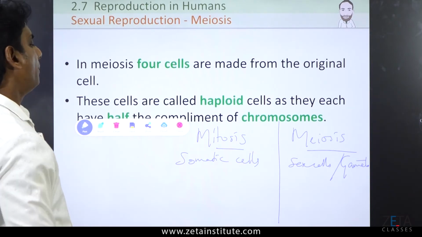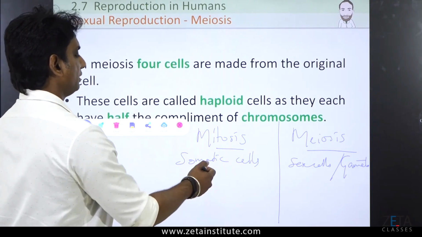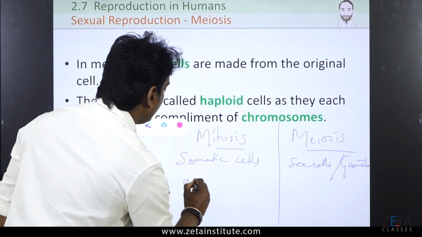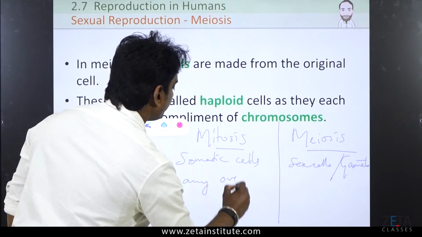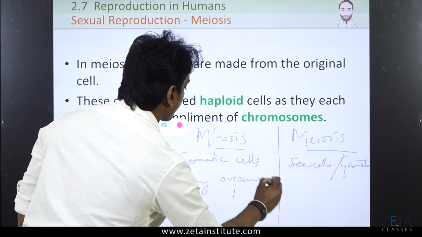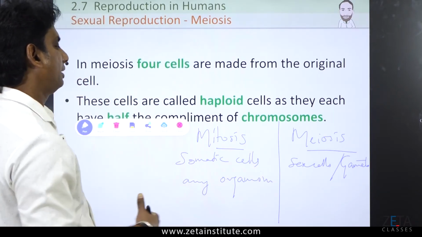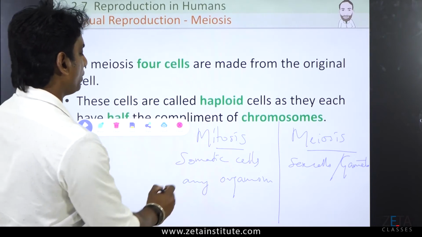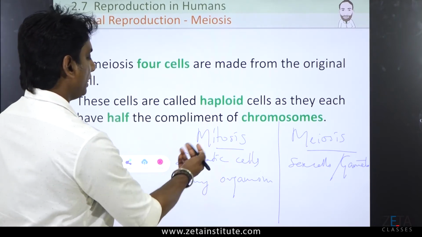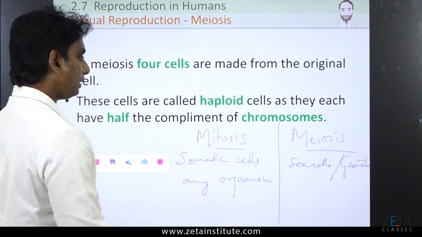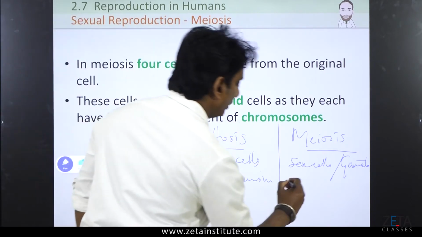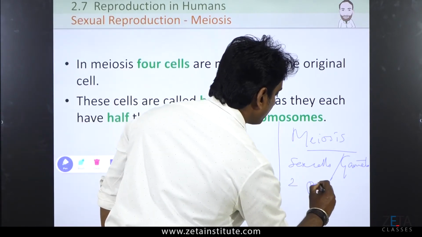Another thing, for doing mitosis, it needs any organism, irrespective of the sex, male or female, nothing matters. Just any organism is able to undergo mitosis. Meiosis, we need two partners.